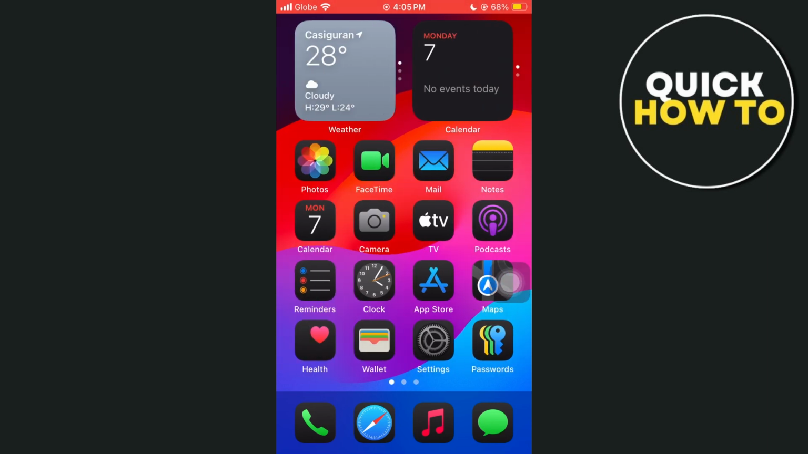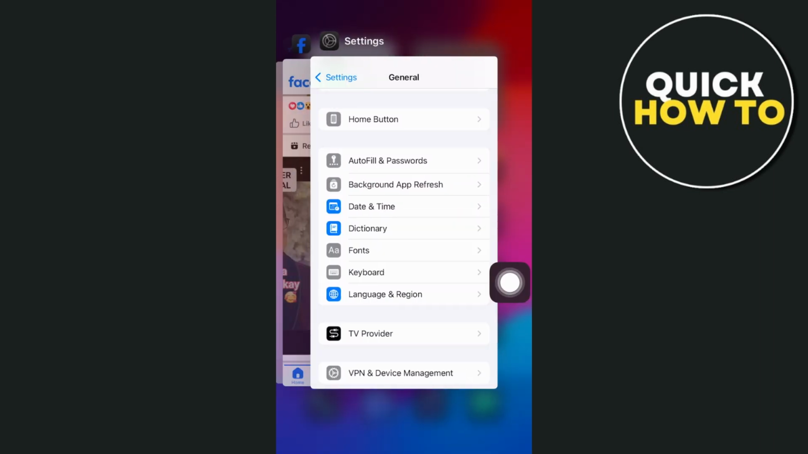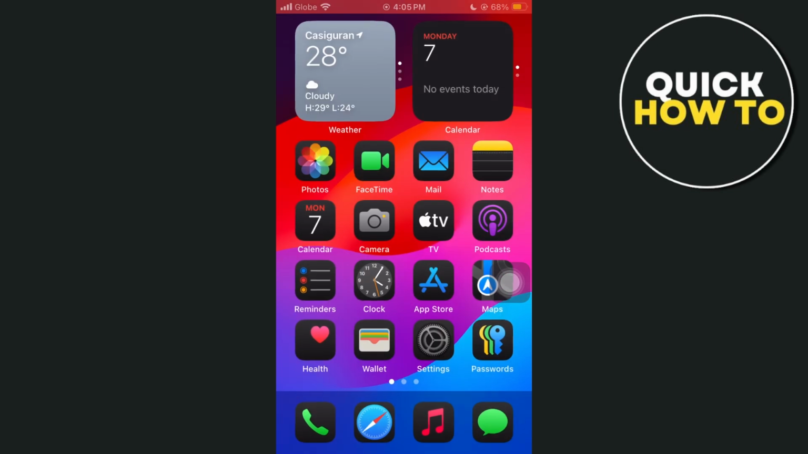In this video, I'm going to show you how you can fix the battery drain issue after updating to iOS 18. So the first step that you can do is close all your applications. Make sure that you close all your apps so you don't have any issue with your battery draining.